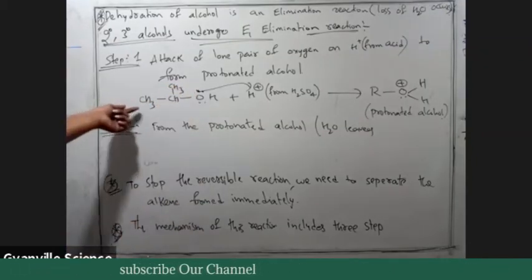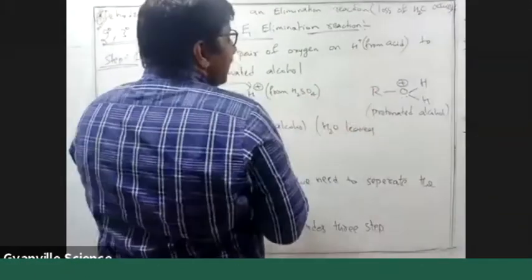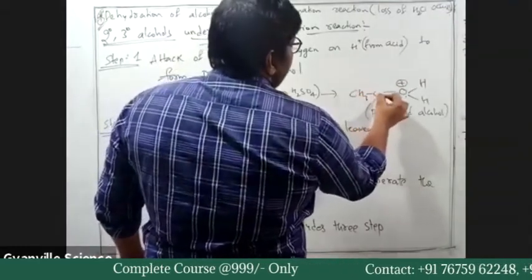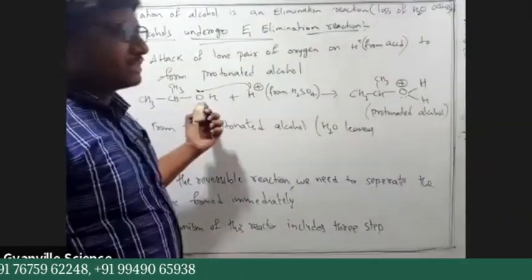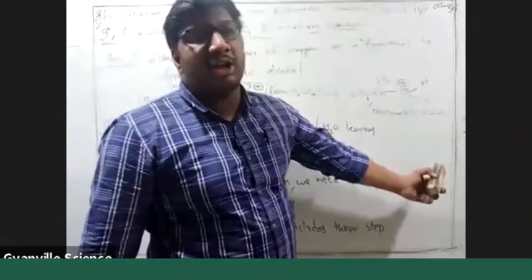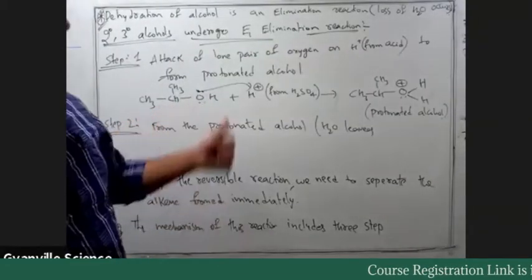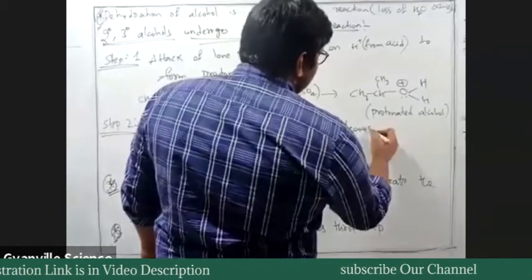Okay, let me take one alcohol. Why am I specifying the alkyl group R? Anyone answer? So you can have an understanding. If I change the R, the protonated alcohol changes. So let us define R so that we can have a clear understanding. So H2O leaves.